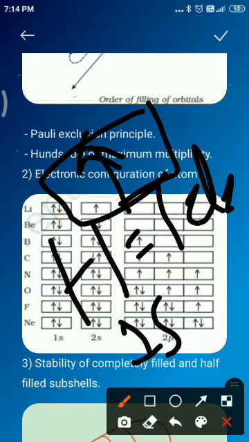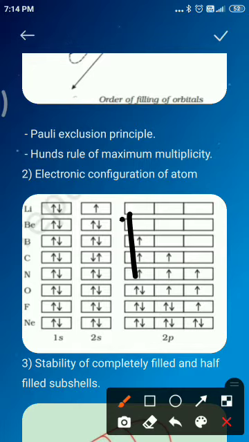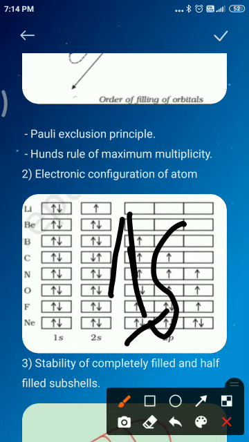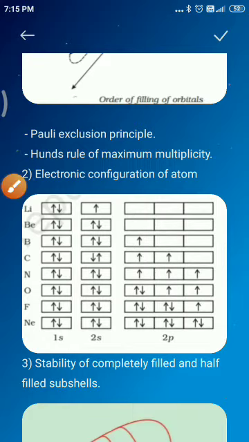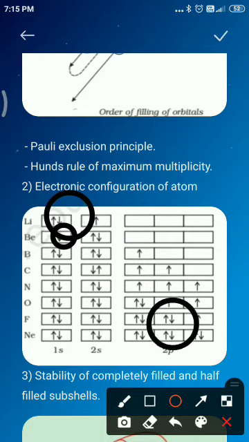So its configuration is therefore 1s2. You can call it 1s2. The two electrons differ from each other with opposite spin, as can be seen from the orbital diagram. So the two electrons have opposite spins.